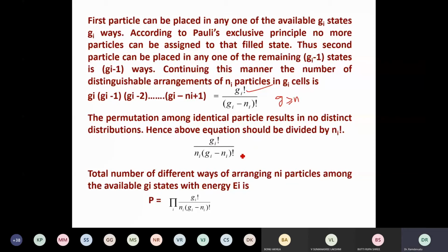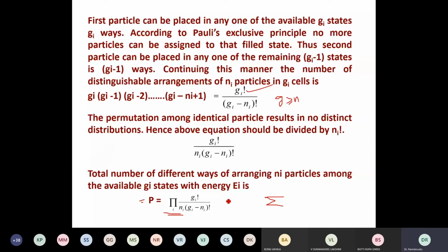Therefore, the total number of ways will be like this. I am taking this product, this is called product, just like sigma. Sigma is summation, adding all of them. This is a product, because the probability of the total event is the product of the individual events. That means to get the probability of the total events, we have to take the product of the individual events. That's why I'm taking the product like this. So this product will give rise to a final equation.